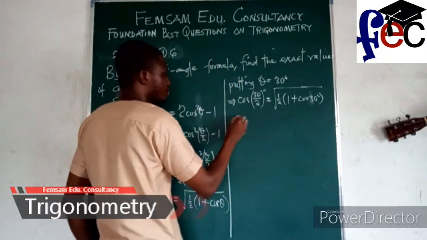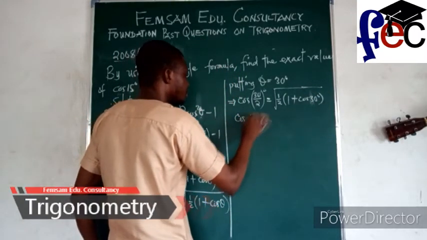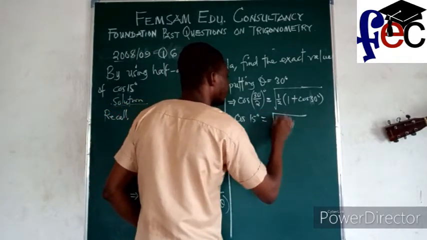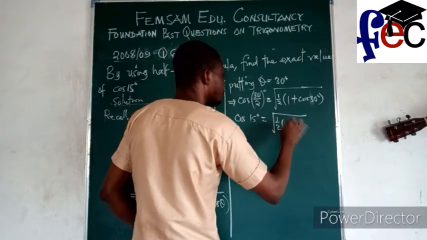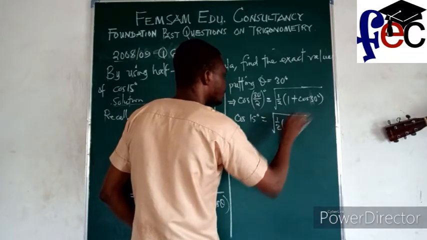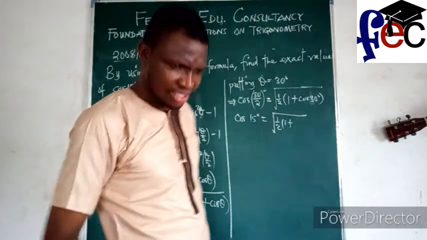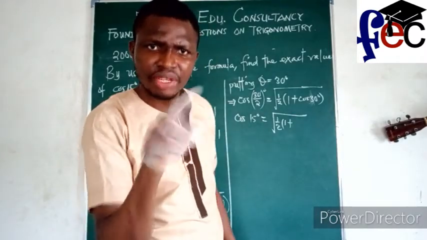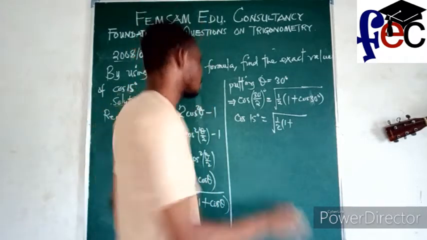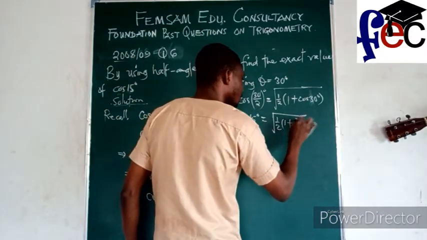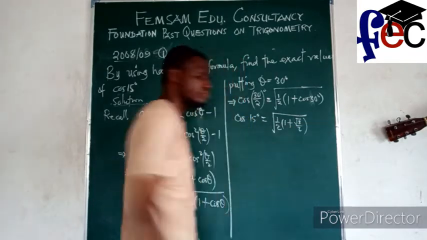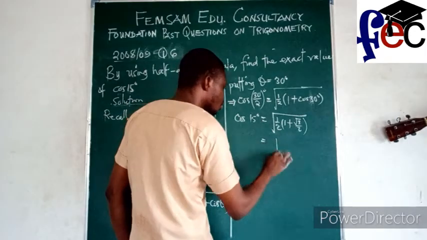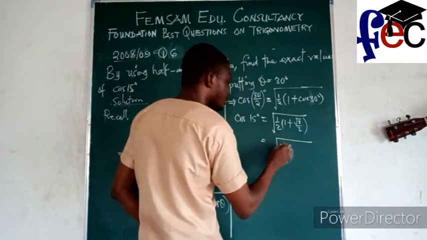So this will become what? Cos 15 degrees equal to the square root of 1 over 2, 1 plus what? What is cos 30 degrees? It's a special angle. I think cos 30 degrees is root 3 over 2. Should be? Yes. So this is root 3 over 2. So I can now simplify. So this will become square root of 1.